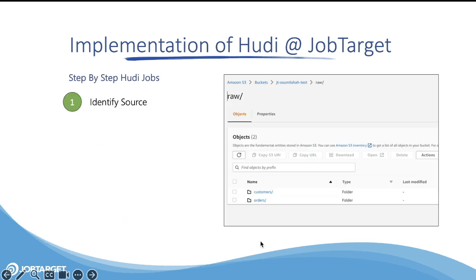Now, let's take a look at the developer journey, how a developer uses this framework to create and set up jobs and create Hudi transactional data lake in a much faster way. So the first approach is to identify the source, right? In this case, on the screenshot, I'm showing you some sample data from S3. So let's say you want to ingest data from customer and order, right? So step one would be identifying the source.